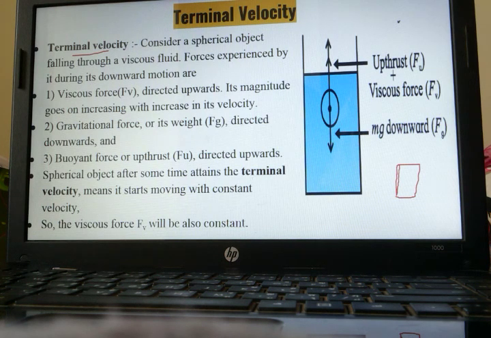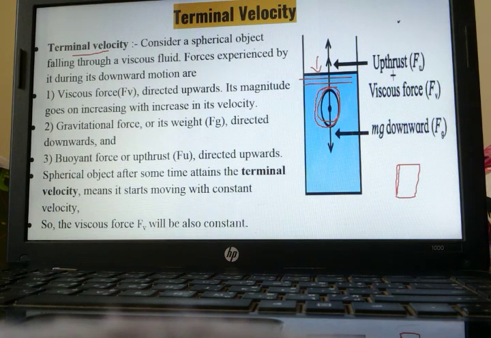Similarly, as soon as this spherical ball is thrown in this liquid column, there will be n numbers of forces in order to prevent its motion. After some time, the velocity will remain constant. Its velocity will remain constant. That velocity is called terminal velocity.